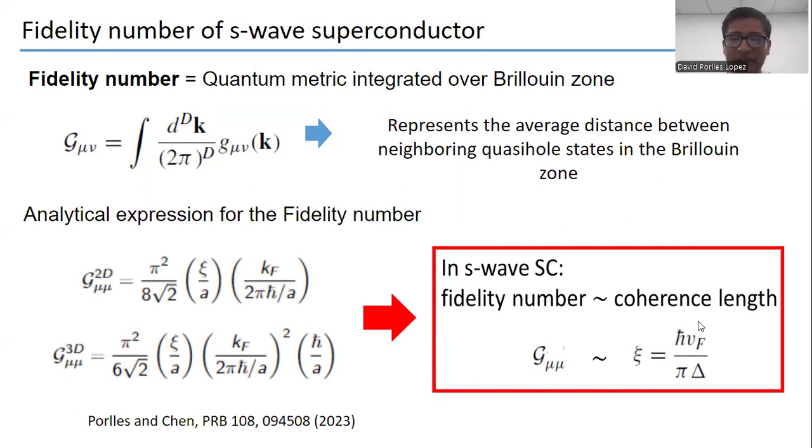So we can say that if we have some properties that are a function of the fidelity number, these properties can also be expressed in terms of the coherence factors. We also obtain another conclusion, that a coherence factor can be understood as an average distance between the neighboring quasi-particle states. That's very important.